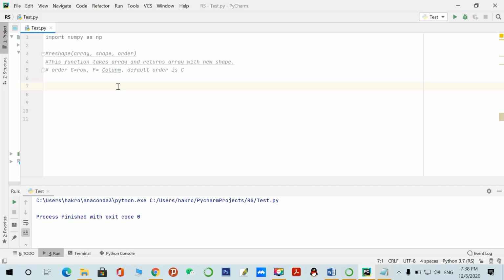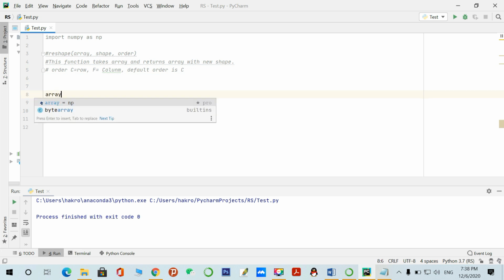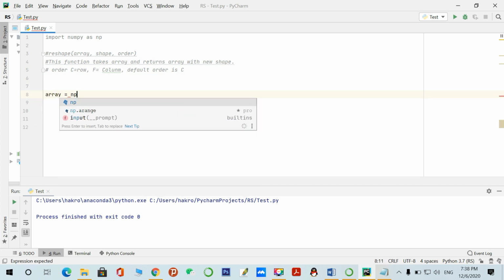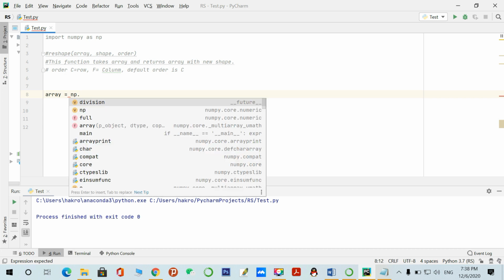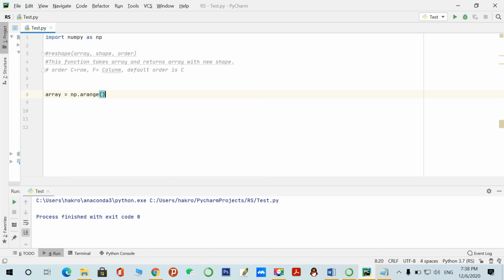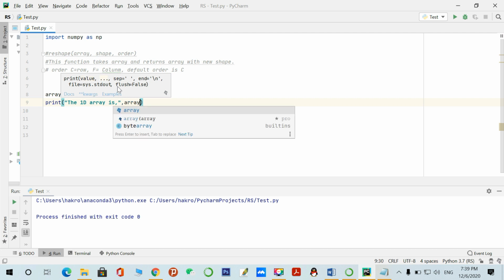So let's check. I am creating an array with the arange function. Here I have created a one dimension array from 0 to 15, and the array is here.